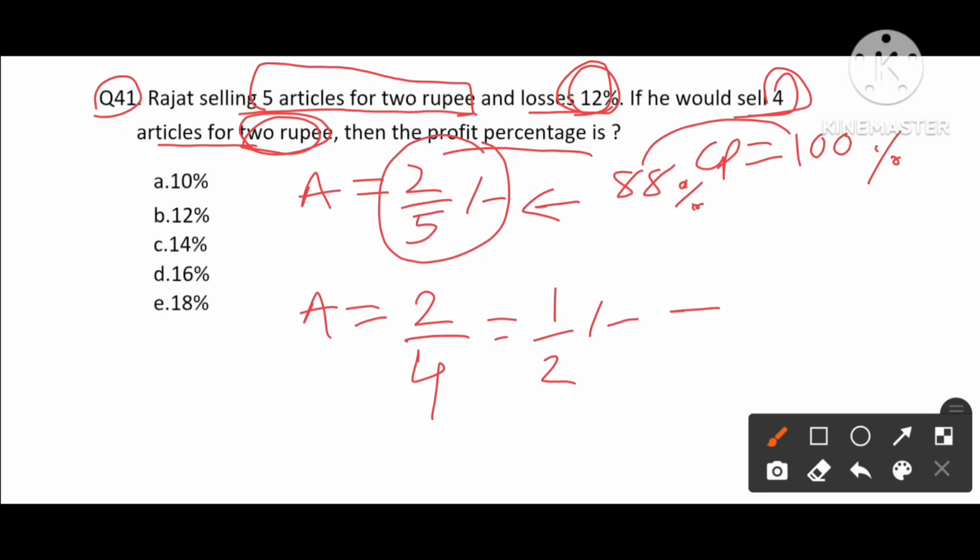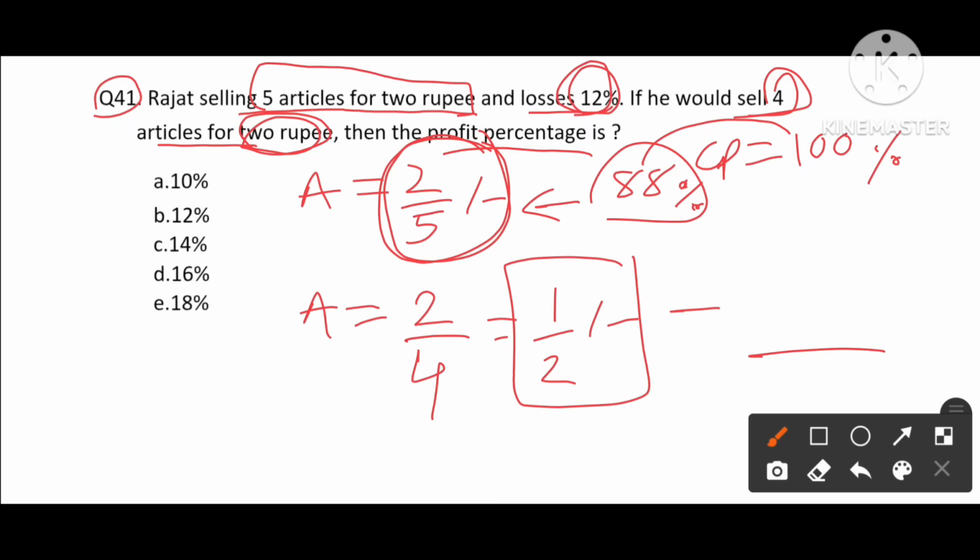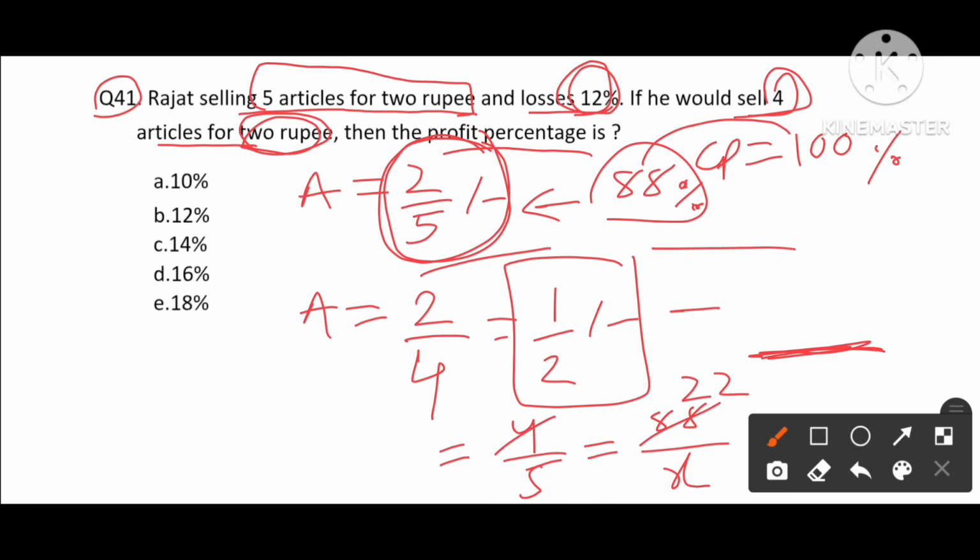The question asked is how much percentage profit he made. Here we have 2/5 is nothing but 88%. Now we need to find what is the percentage of half. So what we do is divide on both sides: 2 divided by 5, whole divided by 1/2. What we get is 2 into 2, 4 divided by 5, equals 88% divided by x percentage. So here we get x equals 110 as our answer.